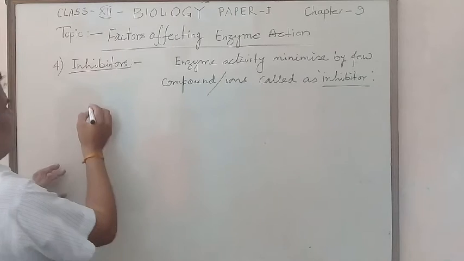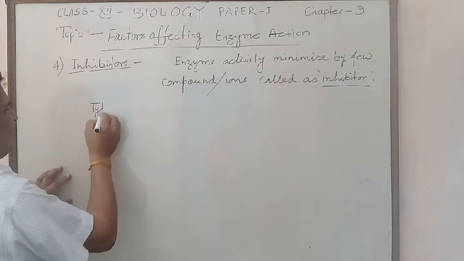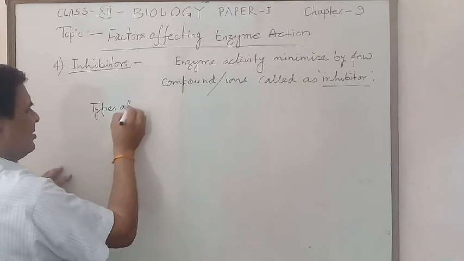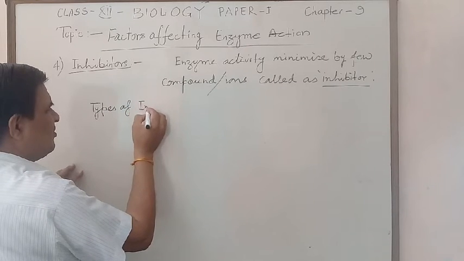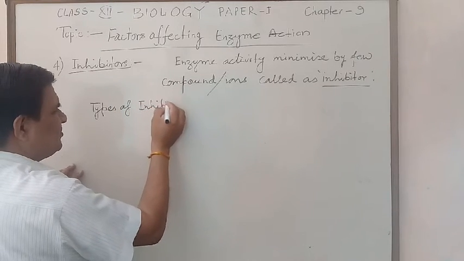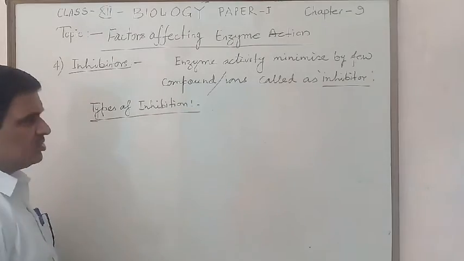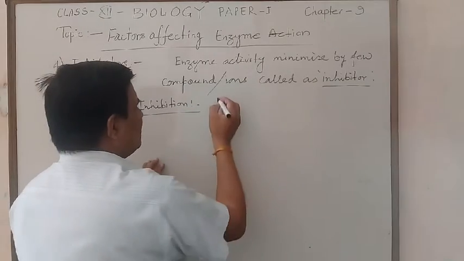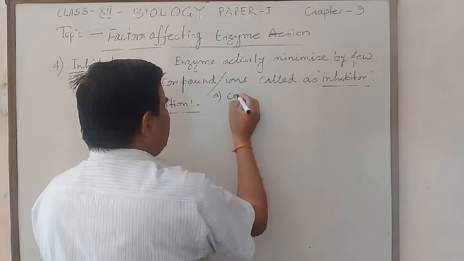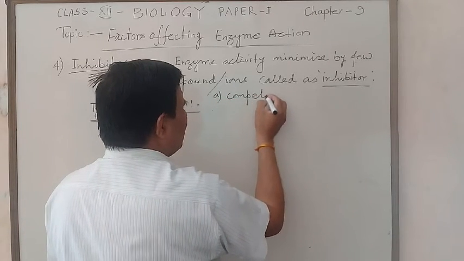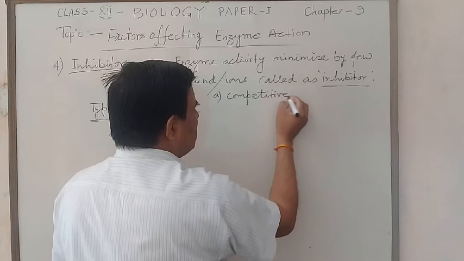The types of inhibition are of two types. One is competitive inhibition.